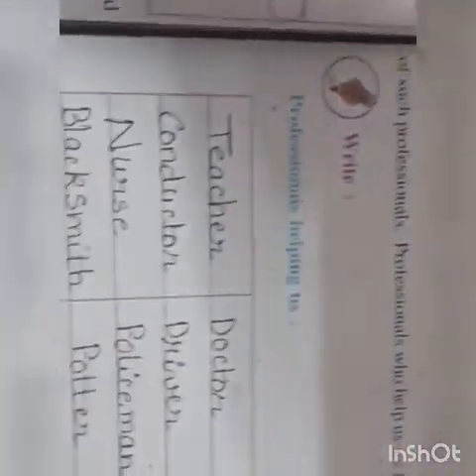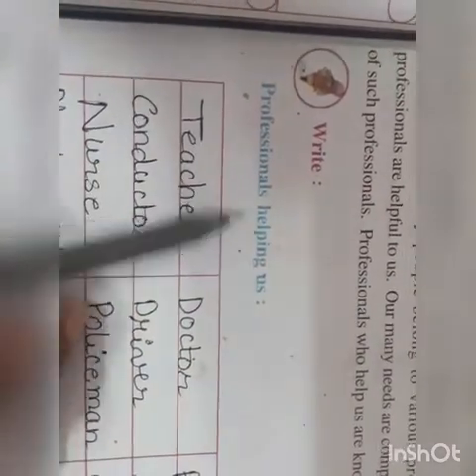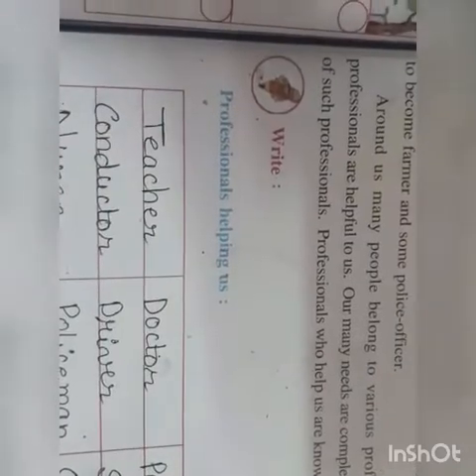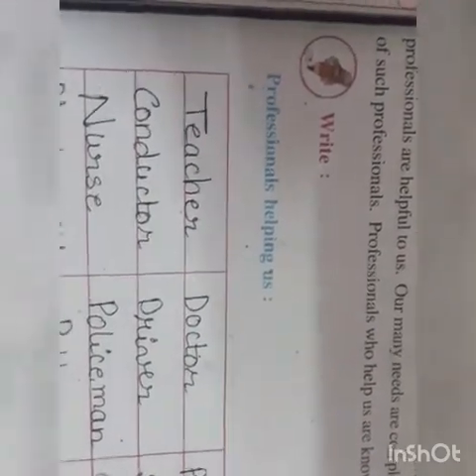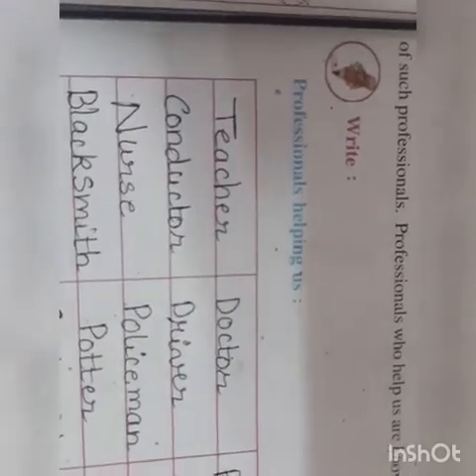Now here we have to write the professionals helping us. Who all are the professionals who are helping us? So जो वो काम करते हैं उनको क्या बोलते हैं? They are called as a professional. Like doctor है, teacher है. So they are all the professionals. Now professionals who are helping out, we have to write the names here. I have written few names.